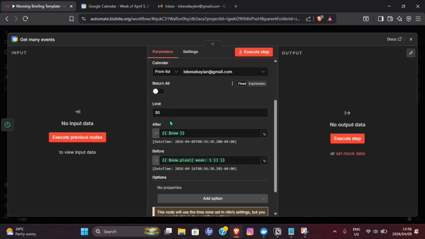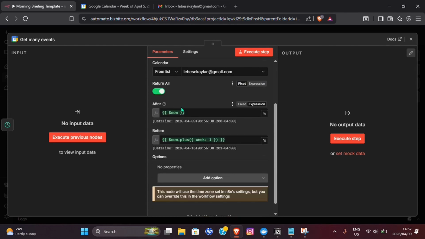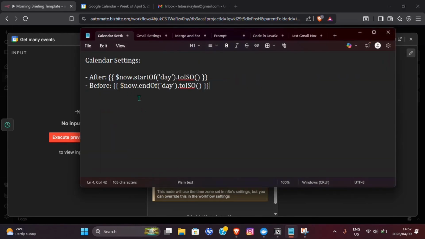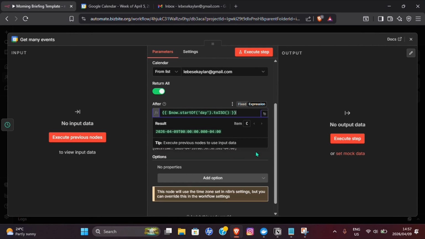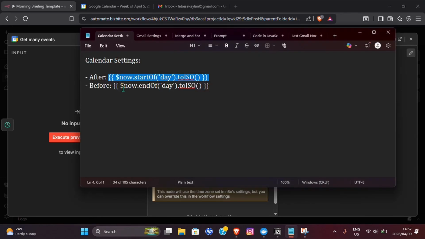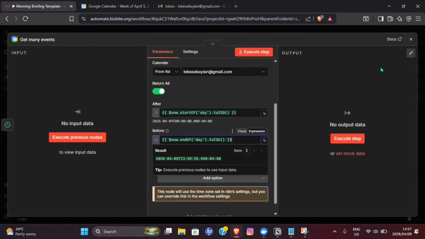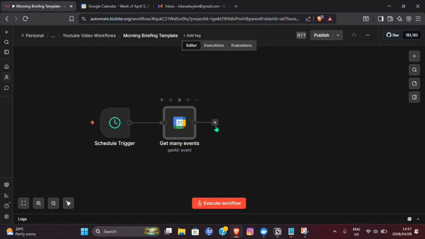And here where it says Return All, you can toggle that on because you want to see what you have in store for the entire day. So toggle that on. I already have the calendar settings here, so copy the After right there. Basically this just means the start of the day, so paste that in right there. So that's the start of the day, and here you can copy that, and that signals the end of the day. So it's just the entire day's events.